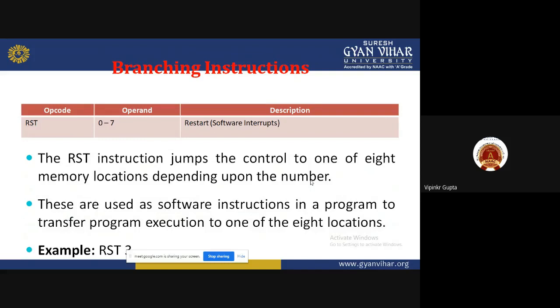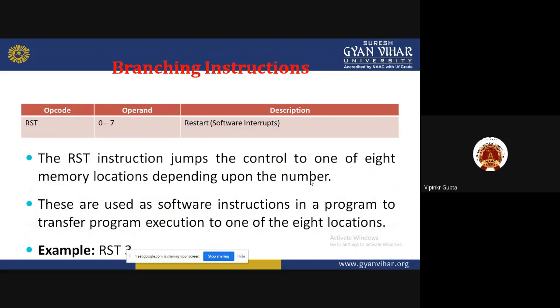We have two types of interrupts: hardware interrupts and software interrupts. Hardware interrupts are TRAP, INTR, RST 7.5, RST 6.5, and RST 5.5. And software interrupts are RST 0, RST 1, RST 2, RST 3, RST 4, RST 5, RST 6, and RST 7.